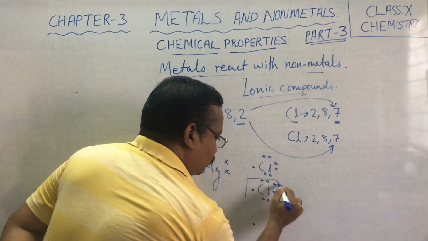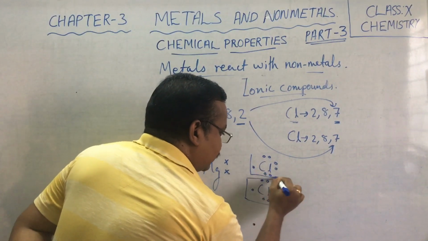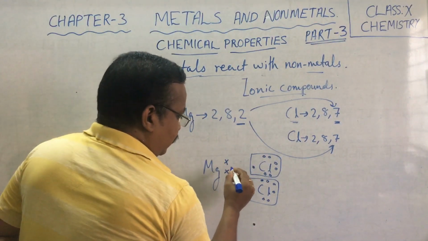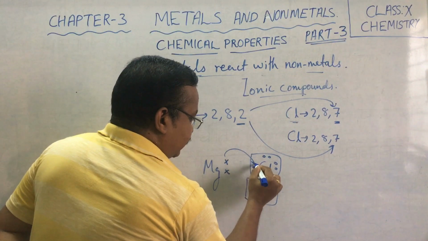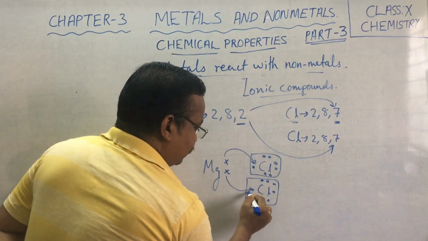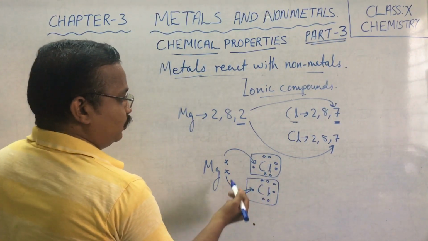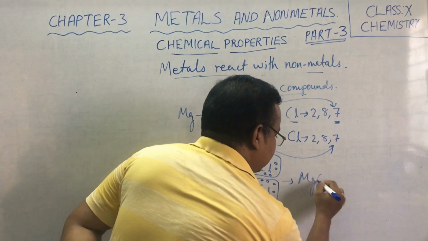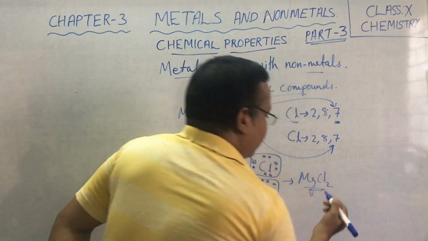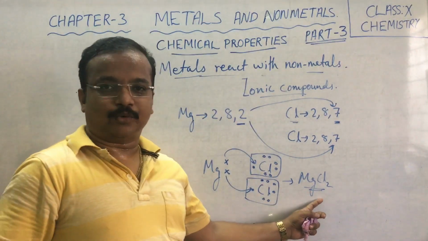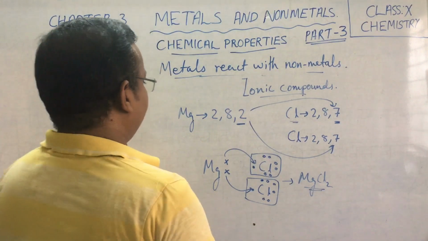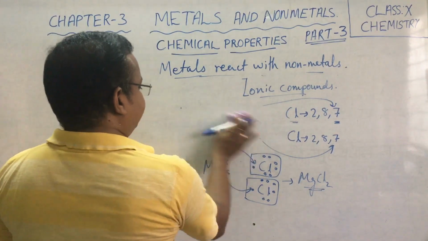This is one chlorine and this is another chlorine. Now, in the formation of MgCl2, Mg will donate both the electrons to Cl and it will produce MgCl2, that is magnesium chloride. Clear? Now let's take another example of calcium.